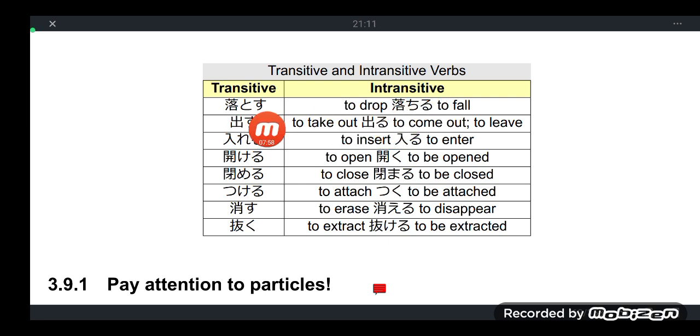Intransitive verb for the same kanji, ochiru, to fall. Again, dasu, to take out, deru, to come out. Again, ireru is a transitive verb meaning to insert or to put in. Hairu is to enter.